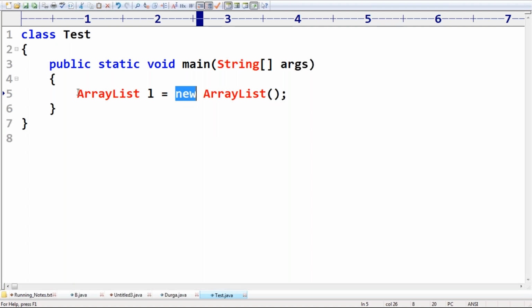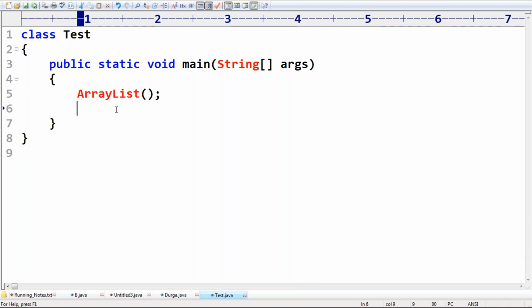Now I'm using ArrayList just like a method. If the compiler really doesn't know anything about ArrayList, then it should tell me it is not seeing any method named ArrayList, because I'm using it like a method.